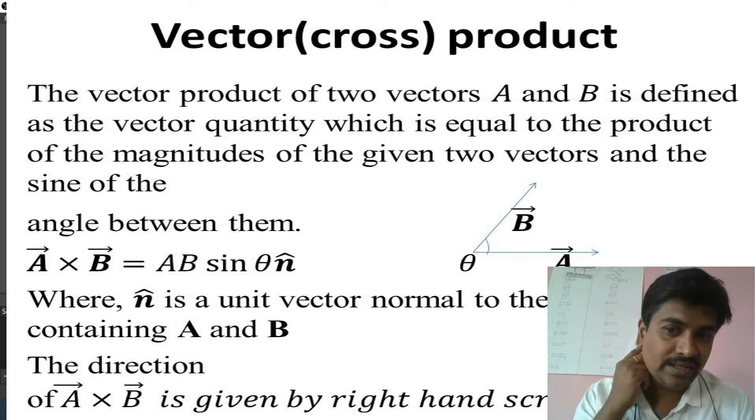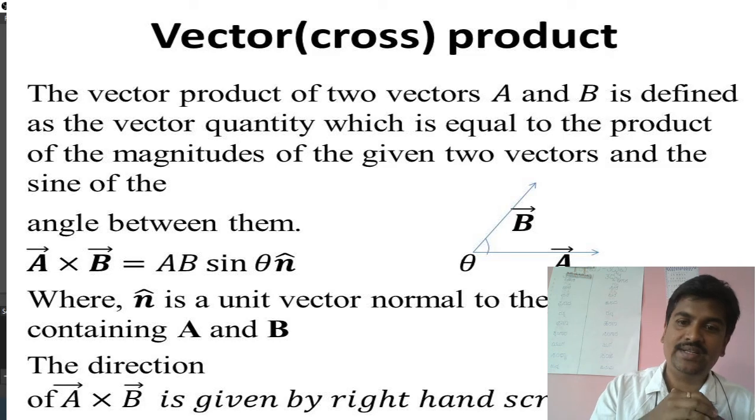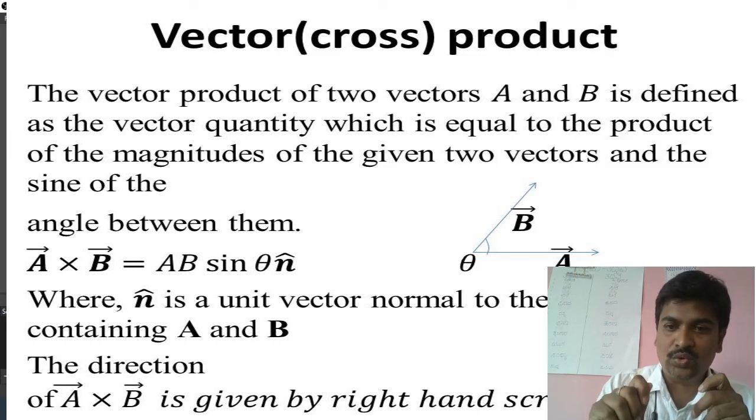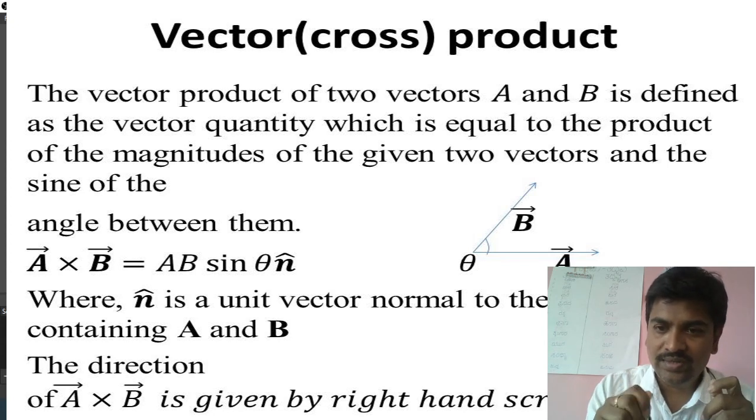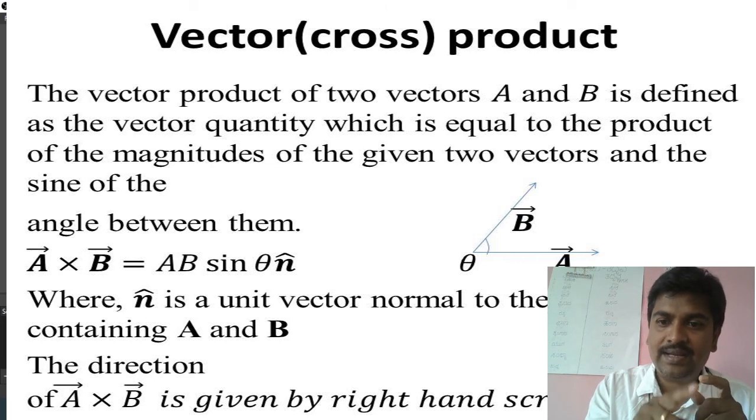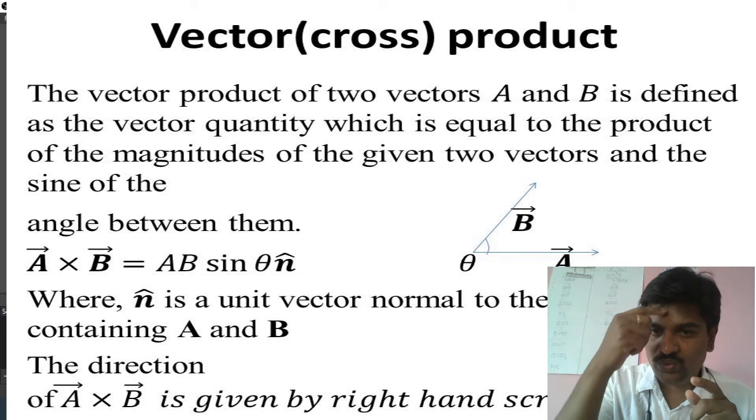We have a rule here, we have a law here to find the direction of A cross B, and that is the right hand screw rule. There are many laws, of course. The right hand screw rule will give you the direction of A cross B. A cross B is a vector quantity. Magnitude is AB sin theta and direction is given by the right hand screw rule.